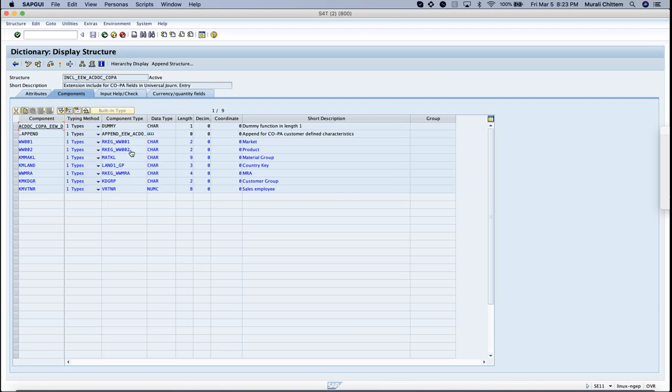As I said before, we have to follow the standards. All WW characteristics are custom defined, and VV characteristics are value fields. So when we create a new characteristic WW001, after creation, we need to assign it to the operating concern. After adding it to the operating concern, we have to generate the tables. Then in the background, the system will append these characteristics to this include, and indirectly it will be assigned to the ACDOCA table. Again, in parallel, if you activated costing based COPA, it will be appended to the CE4 table.